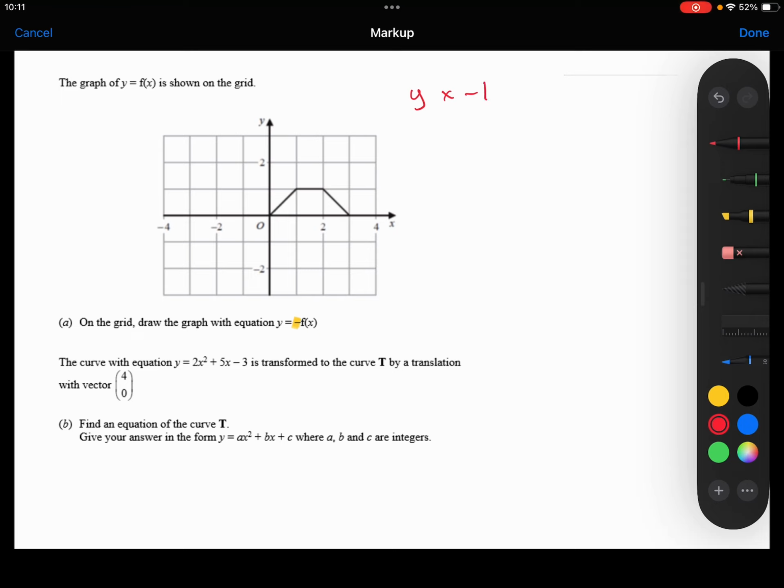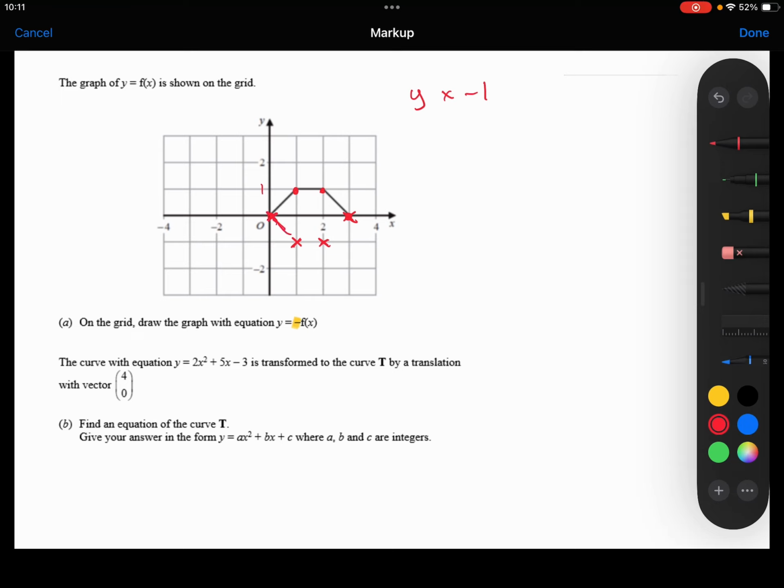So, the y coordinate here was 1, it got multiplied by minus 1, so it's now minus 1 here. The y coordinate here was also 1, got multiplied by minus 1, so it moves to here. The y coordinate here was 0, so 0 times minus 1 is still 0. The y coordinate here was 0, so 0 times minus 1 is still 0.